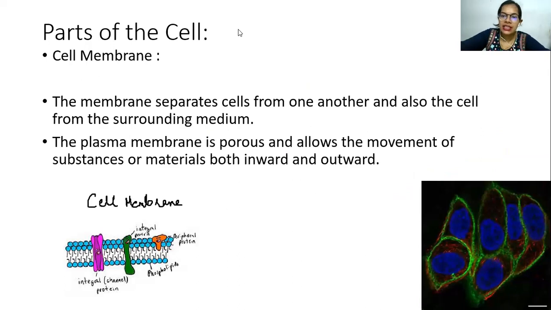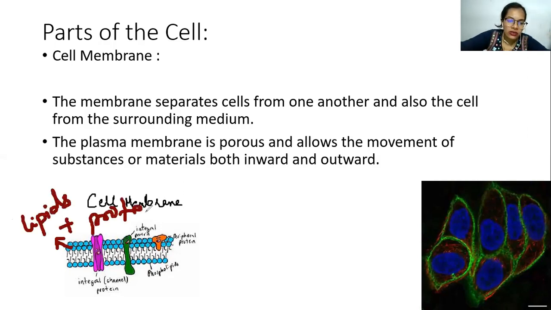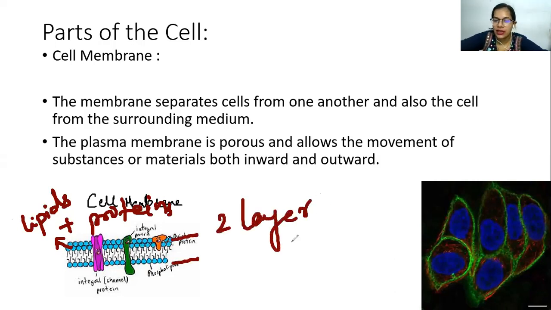Here the plasma membrane is porous, and you can see over here that it is made up of phospholipids. It is made up of phospholipids, and it has proteins also. If anyone asks you what the composition of the membrane is, you can say that mainly it consists of lipids and proteins, and a small amount of carbohydrates is also present. Later, when you grow up and choose to take science as a subject, you will study that these phospholipids form two layers. So it is a two-layer membrane system, also called a bilayer.